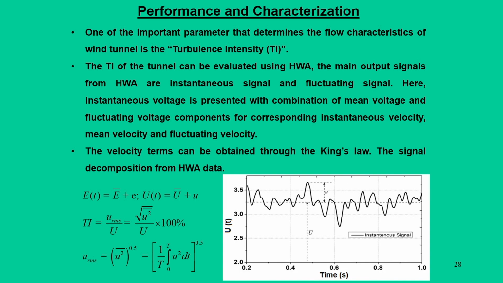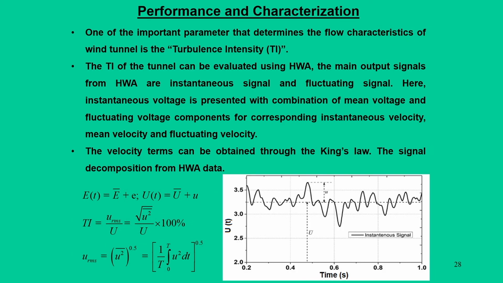The next important factor, which most applications require, is the turbulence level in a wind tunnel. To say that our wind tunnel is good, it must be a low turbulence intensity tunnel, which means the turbulence intensity could be less than 0.3%. Now, how do we make this turbulence intensity less than 0.3%?